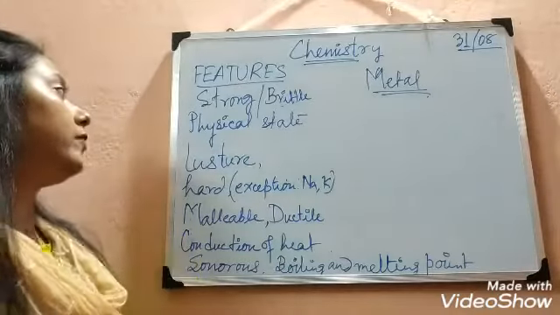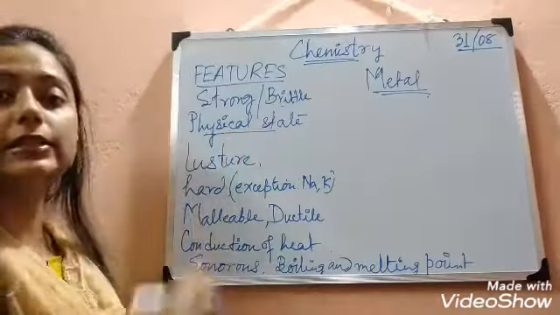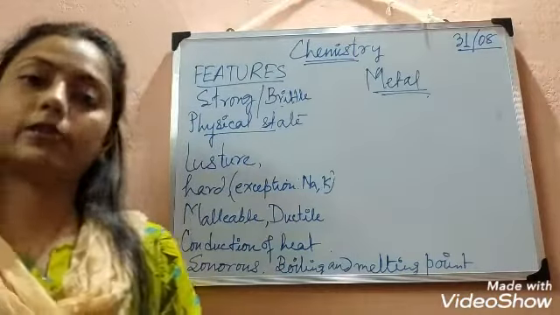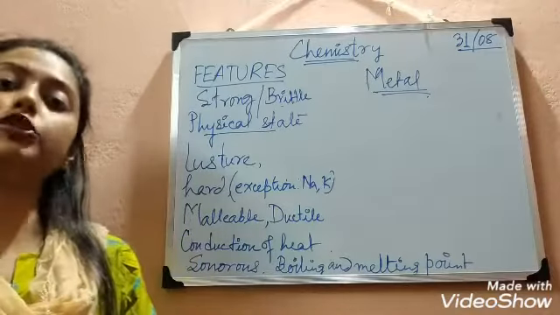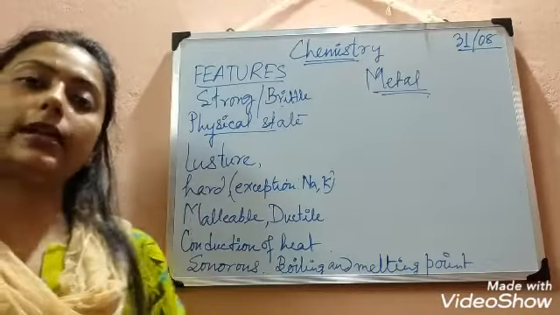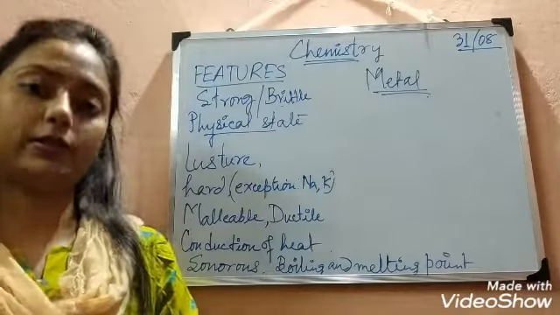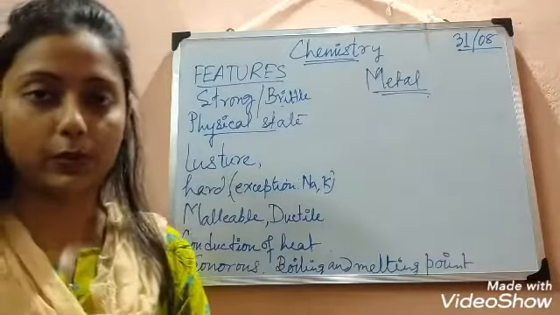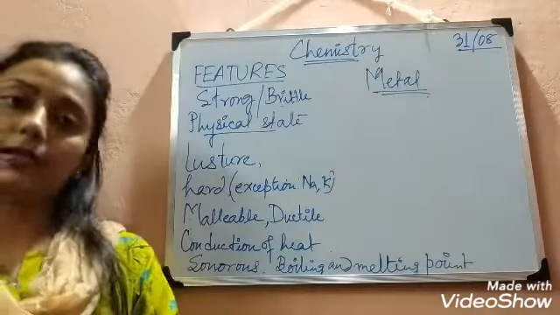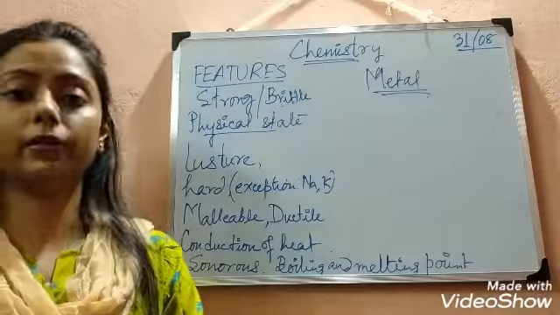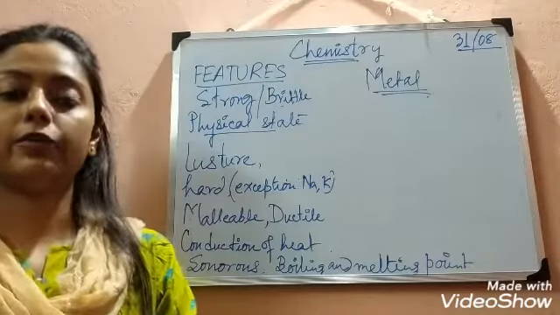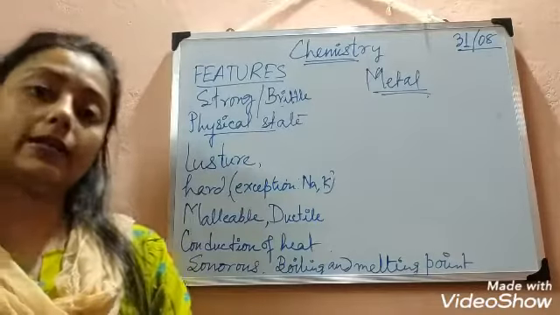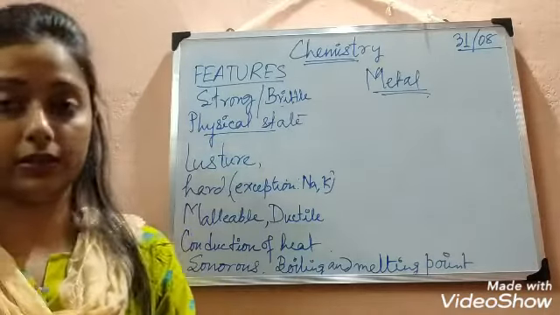The next one is physical state. We already learnt about the physical states in our environment. There are generally three states: solid state, liquid state and gaseous state. Most of the metals are solid in state. Some common examples are silver, copper, iron and aluminium, all in the solid state. But there are some exceptions, just like mercury.